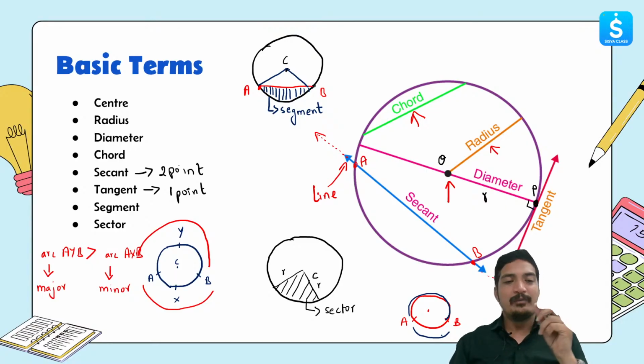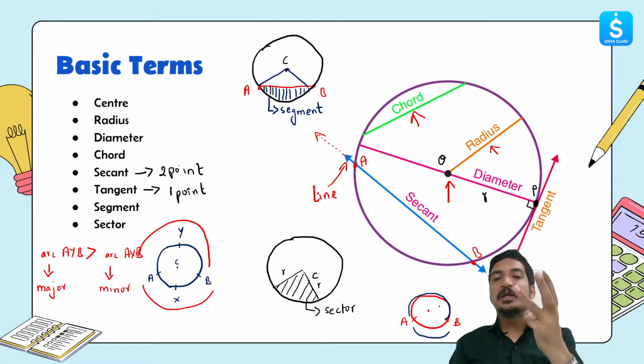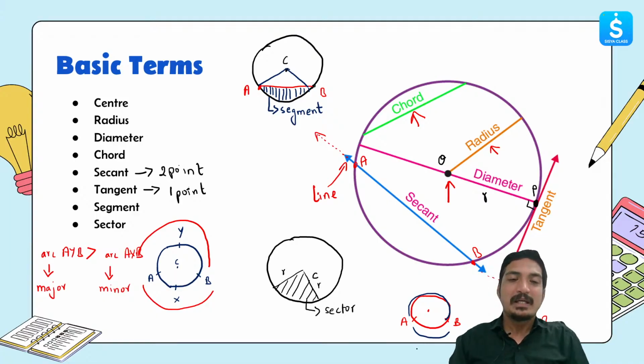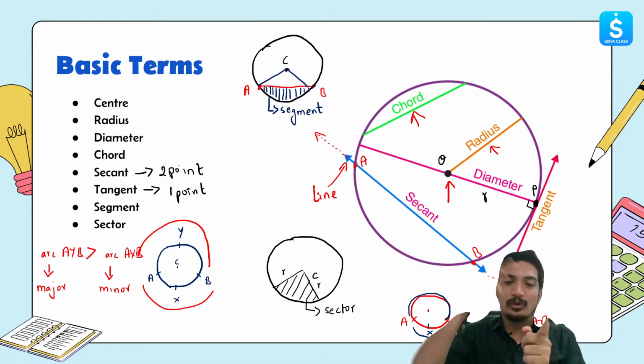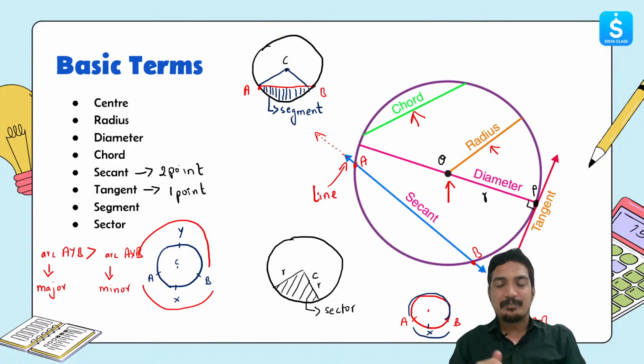And therefore, whenever we name or mention any arc, we should always use 3 points, so that it becomes very clear which piece of the circumference we are speaking of. Writing one more point gives us very good clarity, because both the major one and the minor one are called arcs, right?